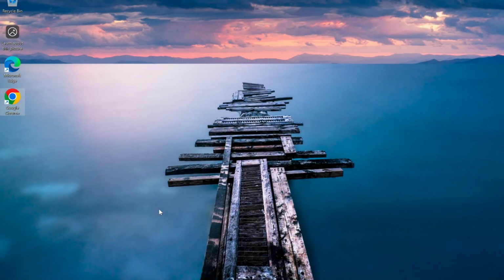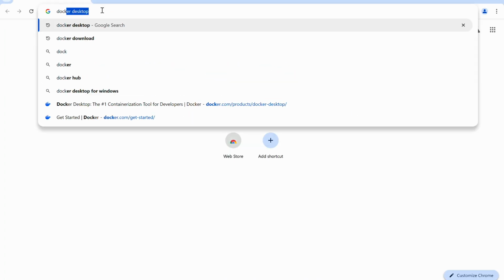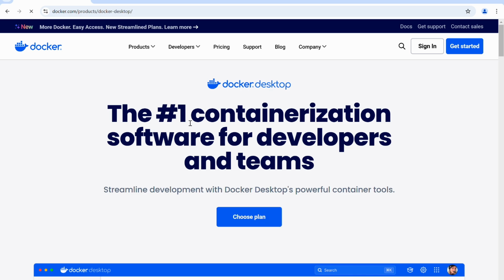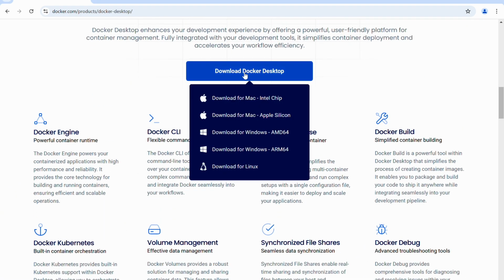To download Docker Desktop, open your browser, search for Docker Desktop, click on the first link, scroll down, select the download link based on your CPU architecture. In my case, the CPU architecture is ARM64, so I'll click on this download link.